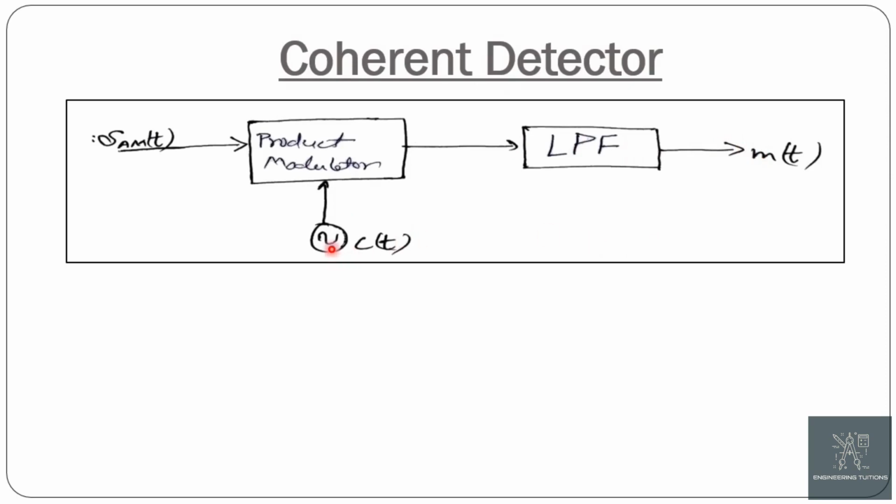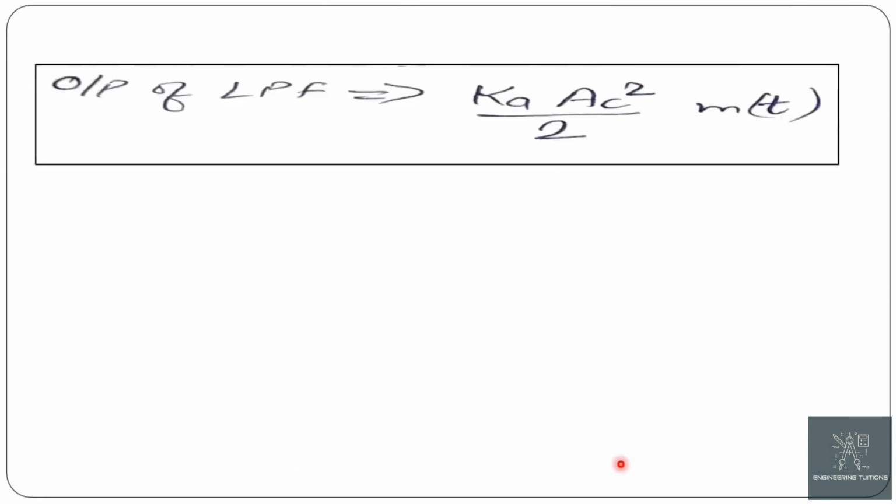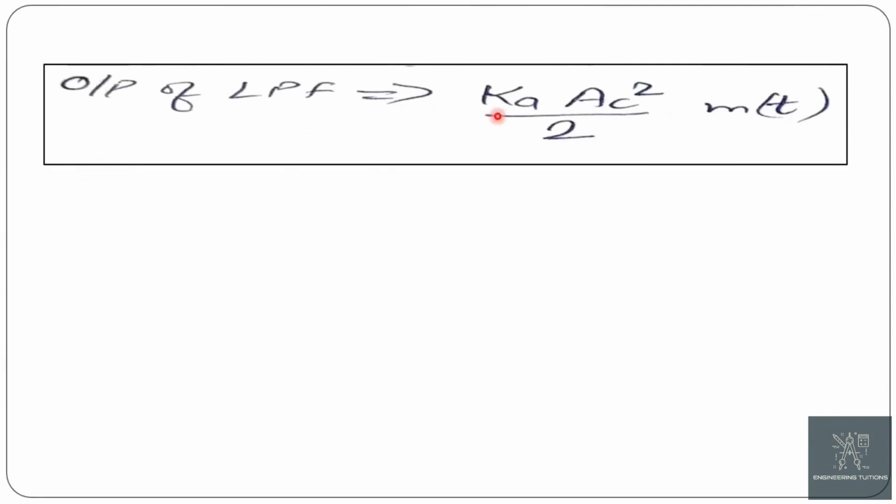So c(t) is equal to Ac cos 2 pi Fc t. Taking the product modulator's output as V is equal to s_AM(t) into c(t), and putting the value of s_AM(t), that is the basic equation of AM, and the carrier, we get the equation V is equal to Ac square cos square 2 pi Fc t, which is the carrier term that is of no use to us, plus Ka Ac square m(t) cos square 2 pi Fc t. After simplifying this, we get the output of the LPF as Ka Ac square by 2 into m(t).